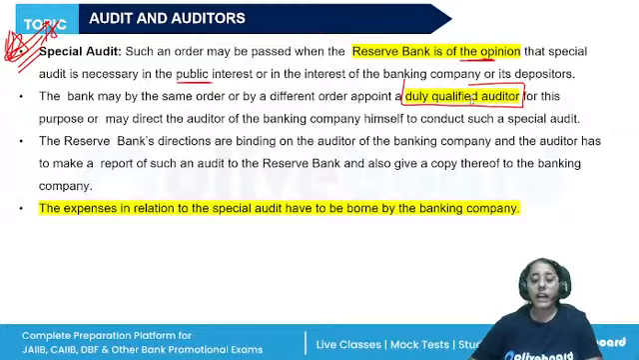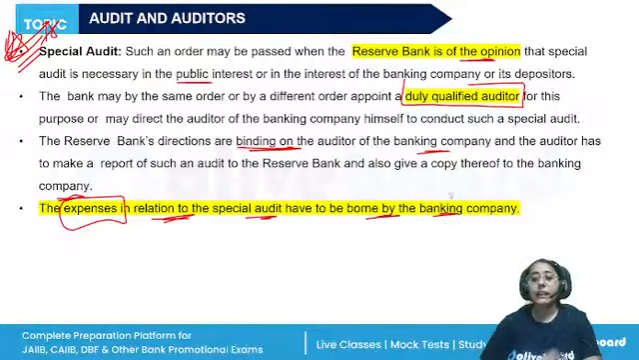When RBI is giving these directions, they are binding on the auditor of the banking company, and they will have to give a report to the Reserve Bank. Also, they will give a report to the banking company. All the expenses in relation to the special audit will be borne by the banking company, not by RBI. So the costs incurred, expenses incurred will be the responsibility of the banking company.